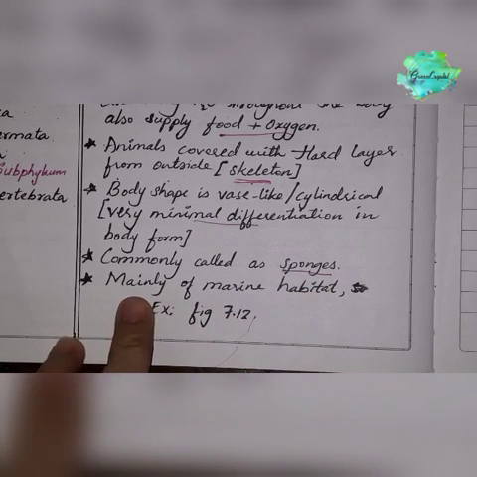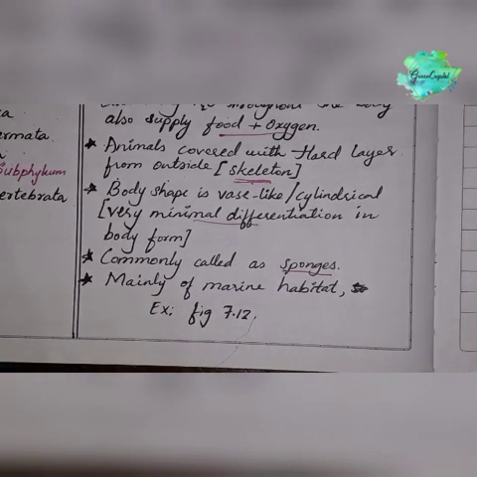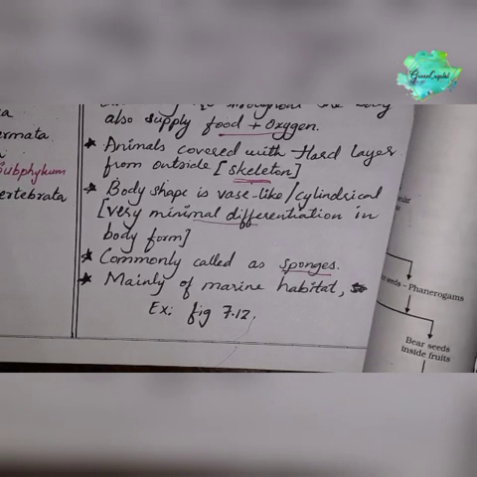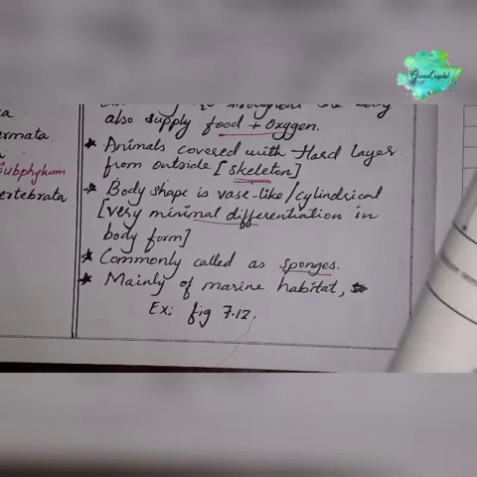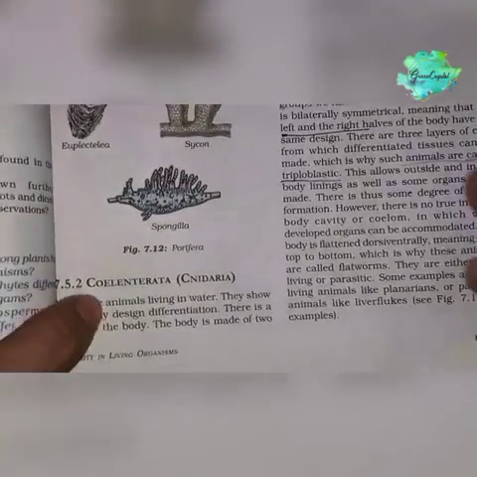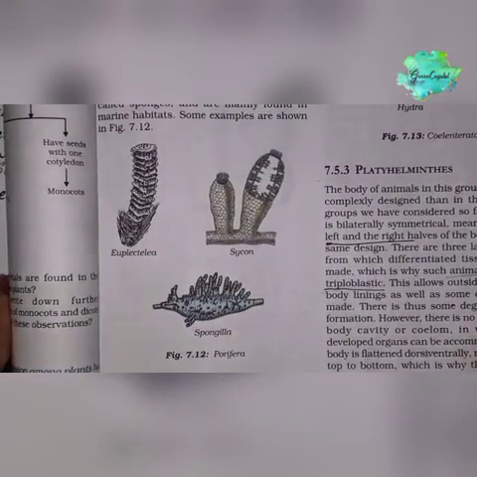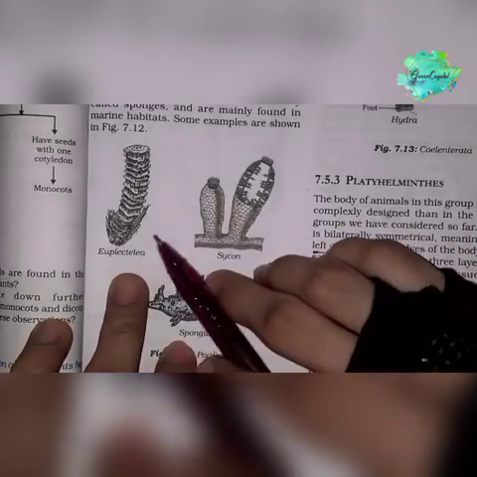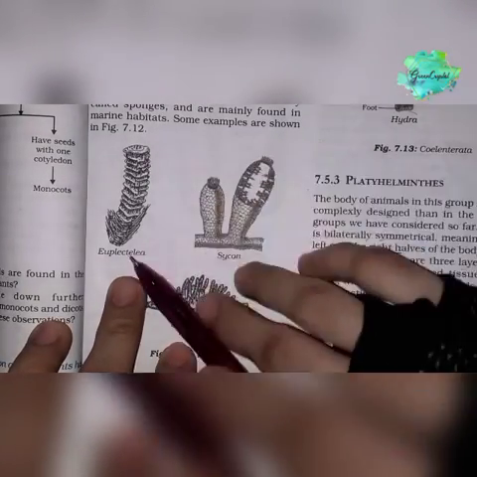Mainly they are of marine habitat, and some are fresh water, we can say. So go to figure 7.12 in your book. Here are the examples. First one is Euplectella. Euplectella is also called the Venus flower basket.